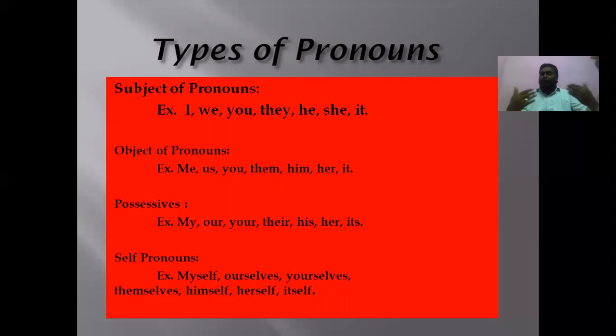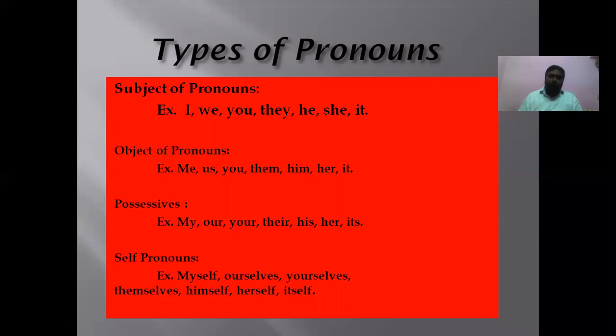For every subject, there will be an object. So that is why we call them object pronouns. For example, I is the subject. Immediately, me is the object for it. We, us; you only; they, them; he, him; she, her; it. These are the objects. Me, us, you, them, him, her, it are called object pronouns. We cannot get the object pronoun in the beginning of the sentence. We get them only in the middle of the sentence or at the end of the sentence.